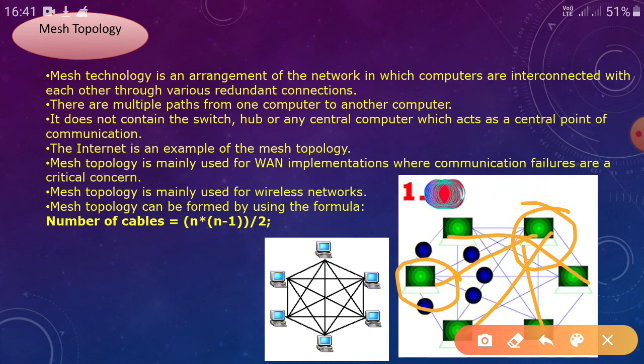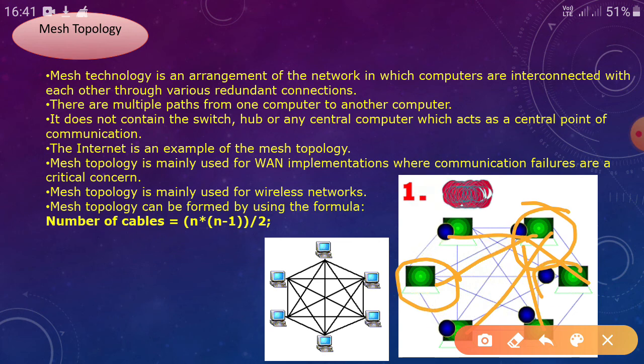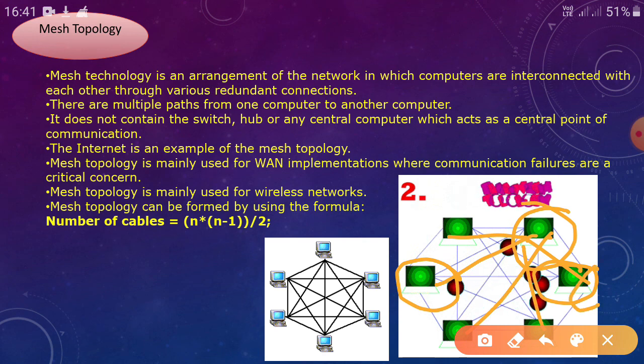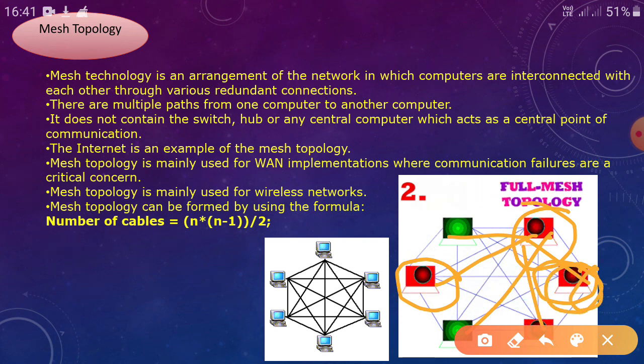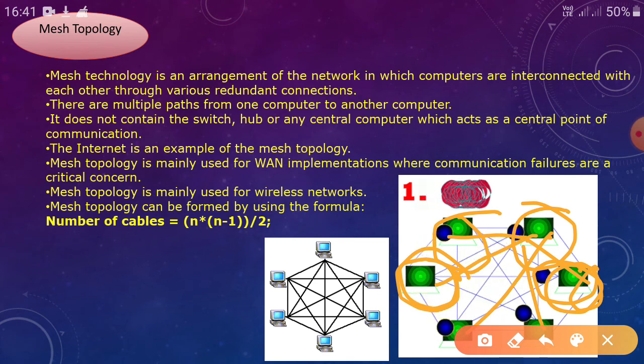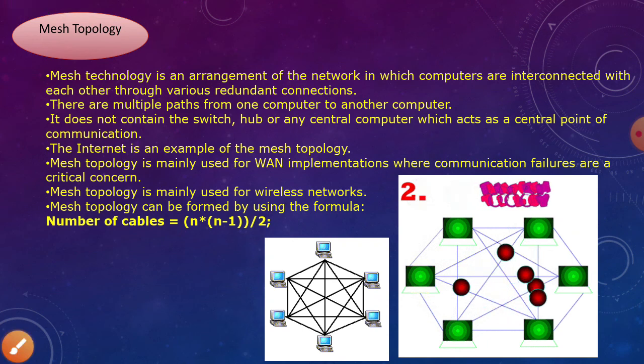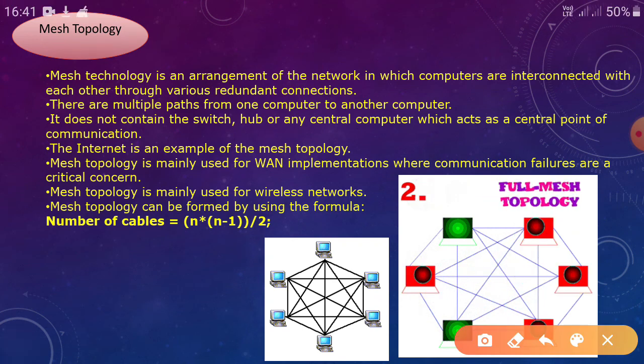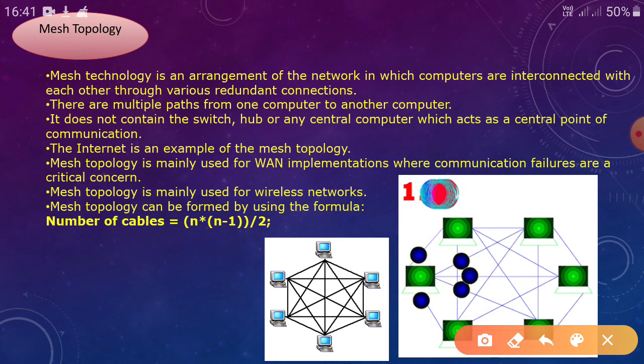So if this computer is not getting the information, only this computer is not working, but all the other computers will be fine. Okay, got it? So it is used for the internet type network.